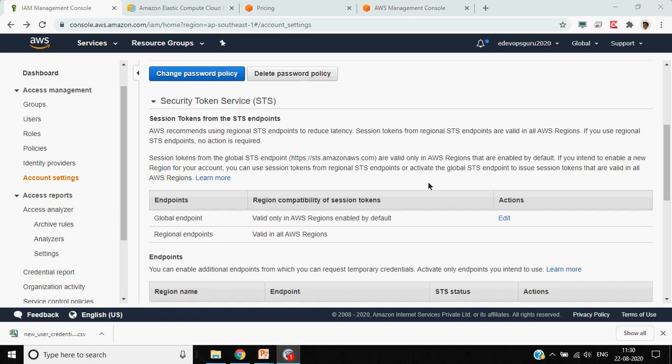Generally, from the DevOps perspective, these tokens are not used. There are very rare chances you will need to use them, so having the basic concept is sufficient.